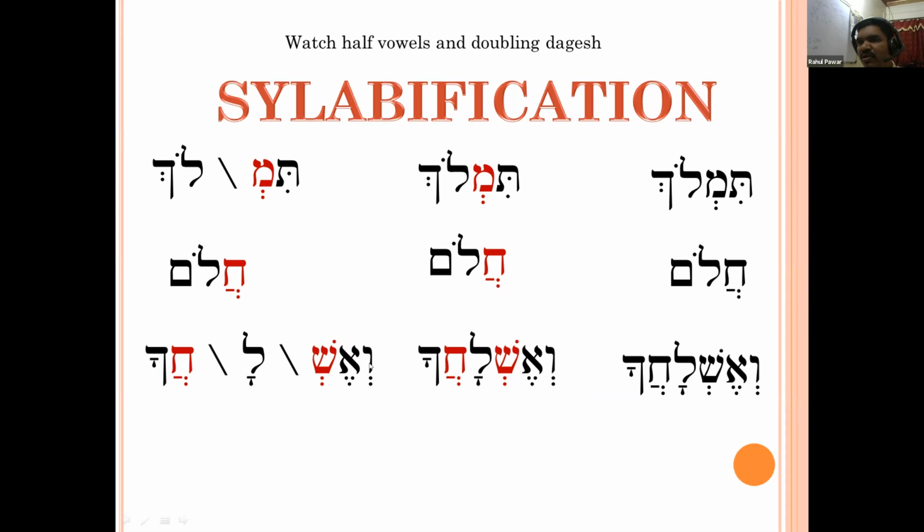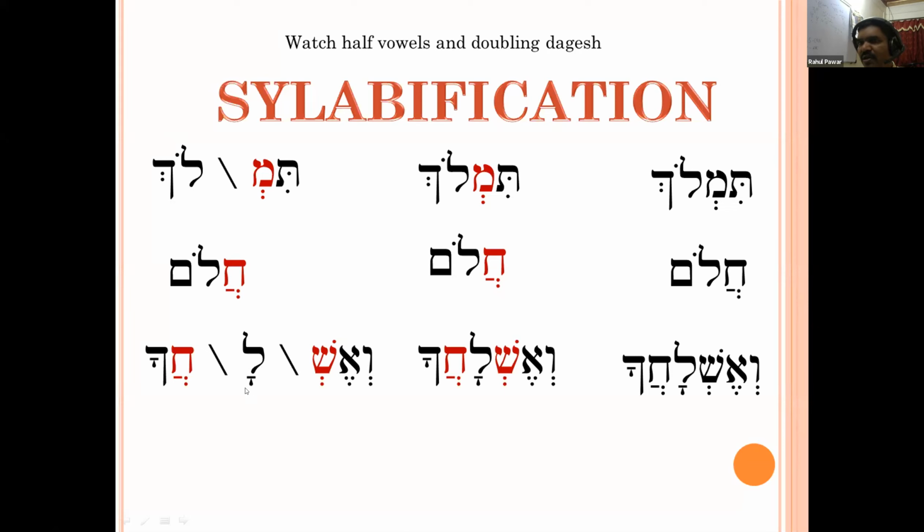It begins with vav, which is the consonant, and it ends with shin. C, then V, and then C. It ends with C. So the structure over here is CVC. That is, the syllable is closed here. Whereas lamed is a consonant C and comets is the vowel V, CV. So the syllable is open over here.